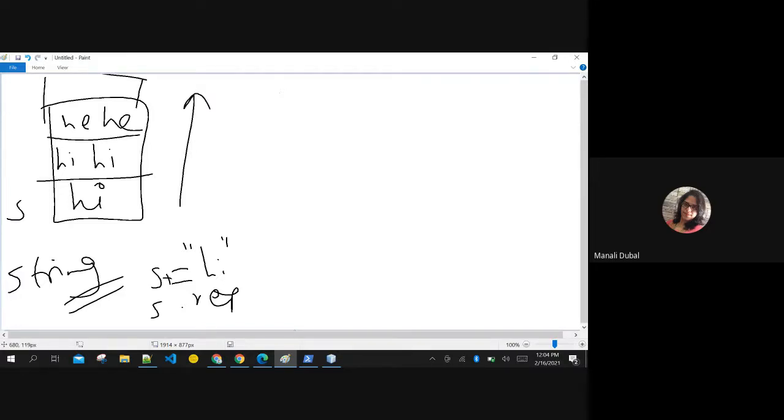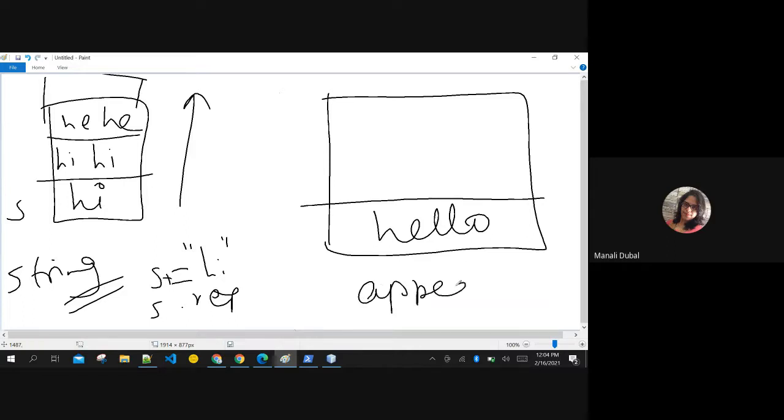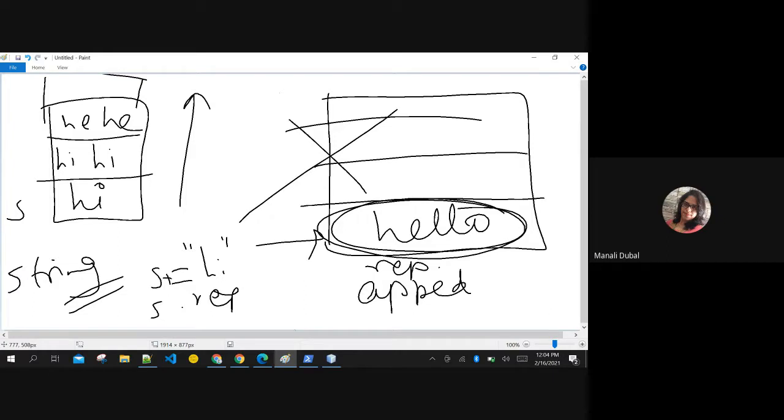This is string. But with string buffer, you have one memory location. If you are creating hello, and now you use the function for appending or replacing the string, whatever you are doing happens in the same memory block. You are not creating new entries here. You see the advantages of string buffer and builder, both are same only, right?